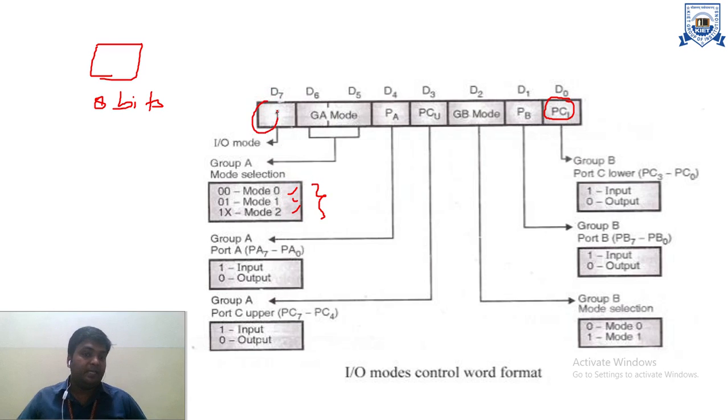And the D7 bit identifies which mode we are talking about, bit set reset or input output mode. If this value is 0, then it is bit set reset mode, and if it is 1, then it will be considered as input output mode. Okay, so that is the modes of the 8255 peripheral interface device.